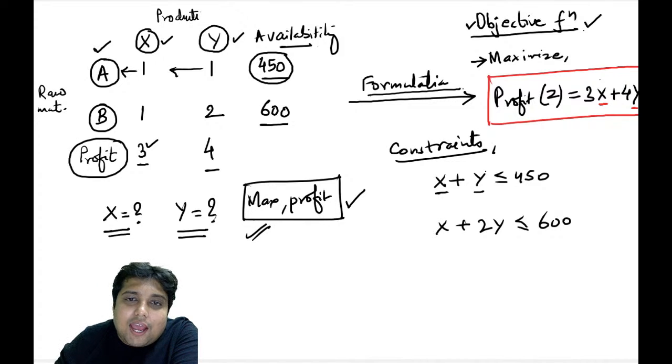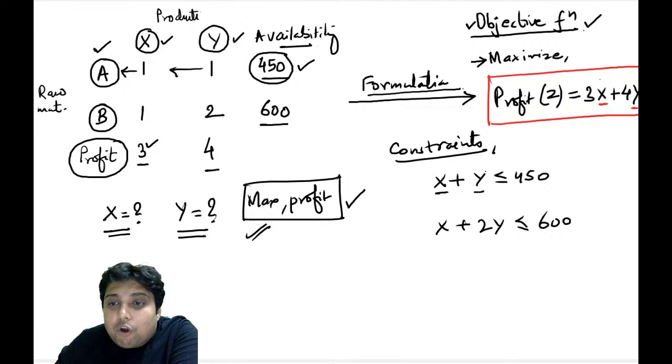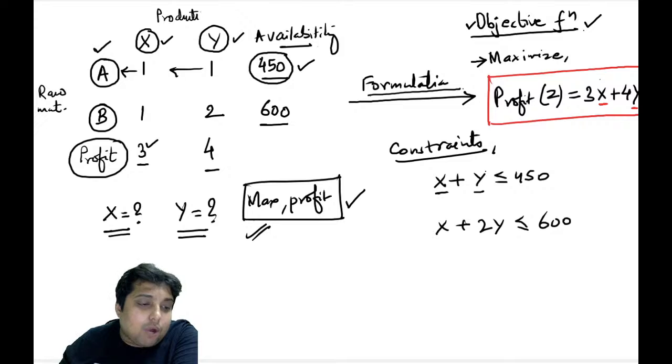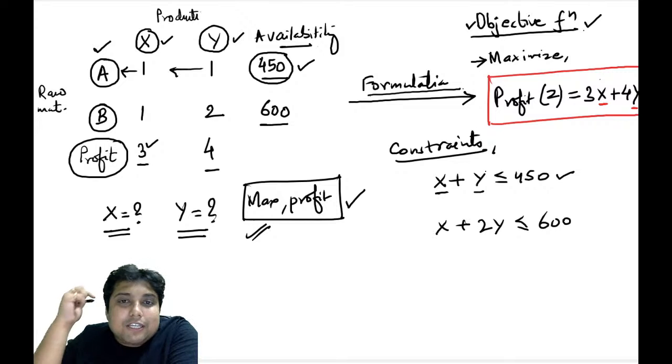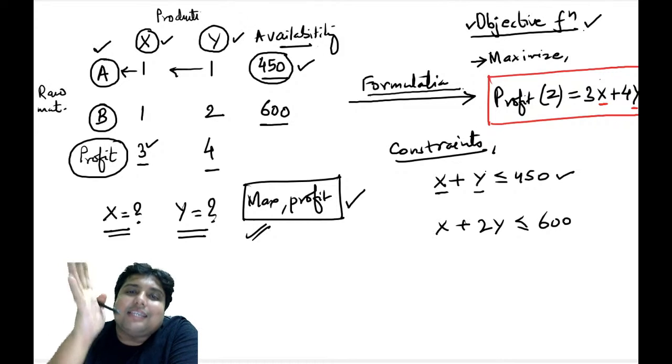Because remember, if I have exactly 450 units of A, then the total X and total Y that I make will require 1 unit of A for X and 1 unit of A for Y. That means if I only have 450 A, then total X plus total Y should be less than or equal to 450. I hope you all are getting my point. So X plus Y cannot be greater than 450. That is the constraint.